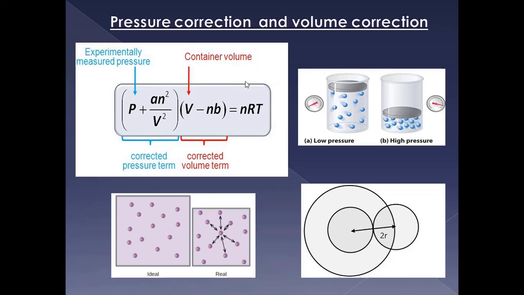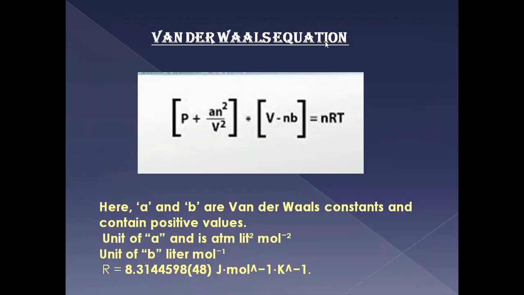So there is a correction of the ideal gas equation, and finally we are with the Van der Waals equation: (P + an²/V²)(V − nb) = nRT, where a and b are the Van der Waals constants. The unit of a is atm liter square per mole square, the unit of b is liter per mole, and R is equal to 8.3144 joule per mole per Kelvin, the unit of the universal gas constant.